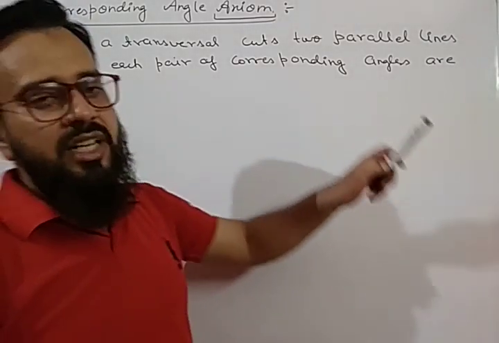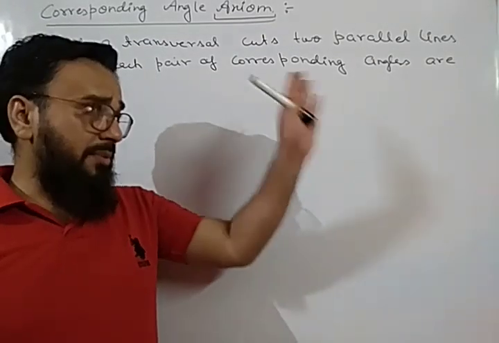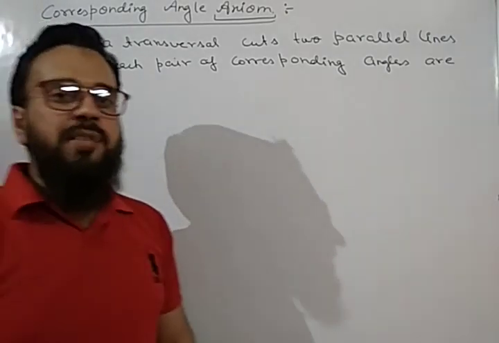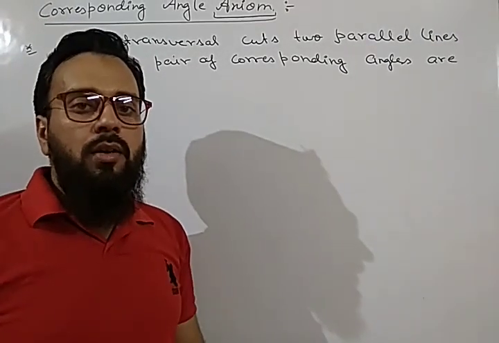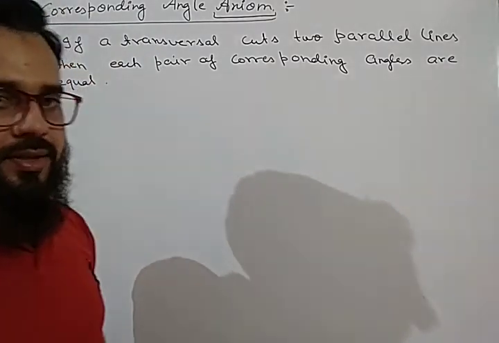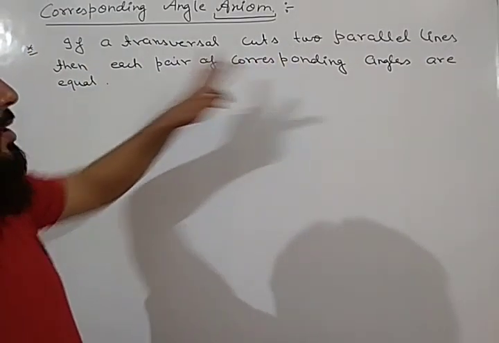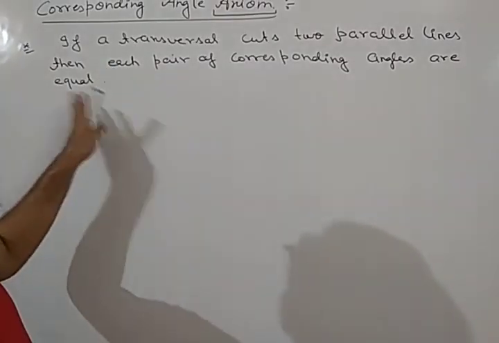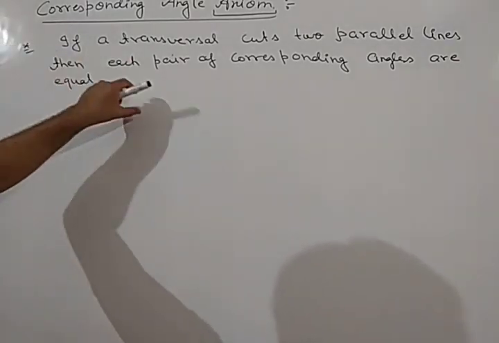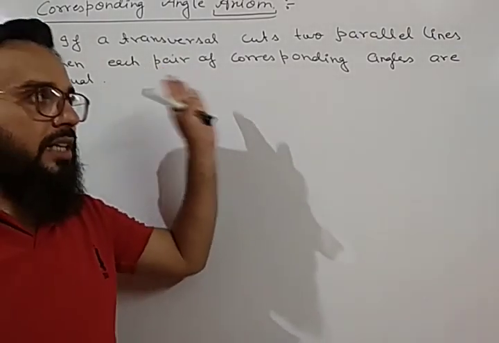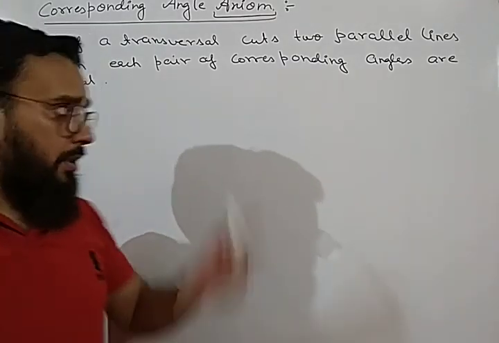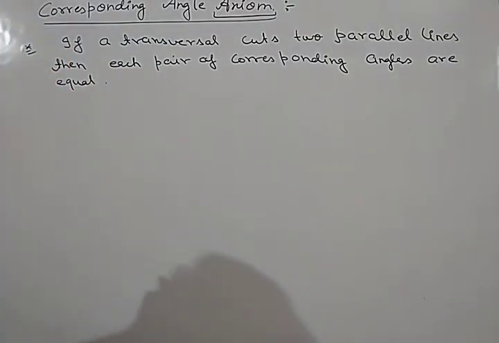Okay, this is a proven statement. This can be proved practically. We can say that axiom is a proven statement and it is proved with practical. On the practical basis, axiom is proved, and with the help of those axioms, we can prove other statements. So, if a transversal cuts two parallel lines, then each pair of corresponding angles are equal. This is our corresponding angle axiom. And you have to learn this axiom because you will write this statement in many of the cases when you will prove some other statement. Okay, so this is our first statement of corresponding angle axiom.